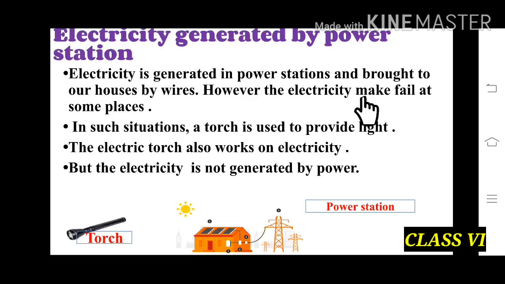However, the electricity may fail at some places. So in such a situation we can use a torch, and it provides us light. The electric torch also works on electricity, but the electricity is not generated by a power station. In this torch there is an electric cell through which the light is produced.